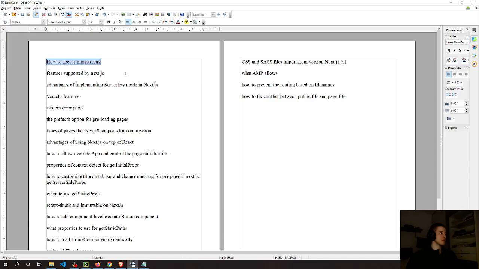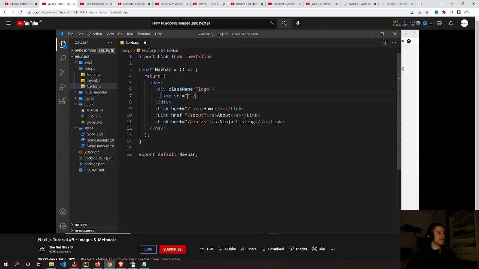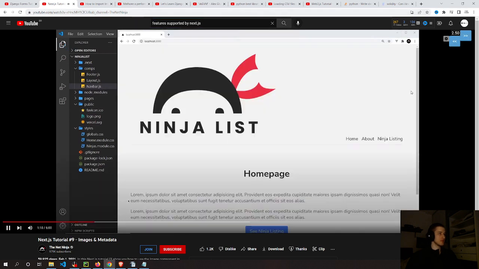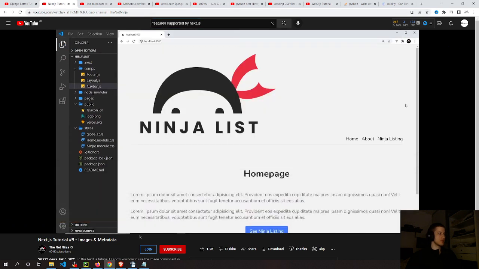What I'm going to do is also place in another image, this ninja list icon right here. So this is what we're going to use inside our navbar. Now, to do that, we're going to go to the content folder and then navbar, and we're going to place an image right here, so img. Now, I'm not going to have an alt for this just yet, and then the source right here is just going to be / and then whatever the path is inside the public folder to that image. So in our case, just logo.png, and that's all there is to it. So if I save this now and preview, we can see this gigantic ninja list icon right there. Okay, so that's how we use images.